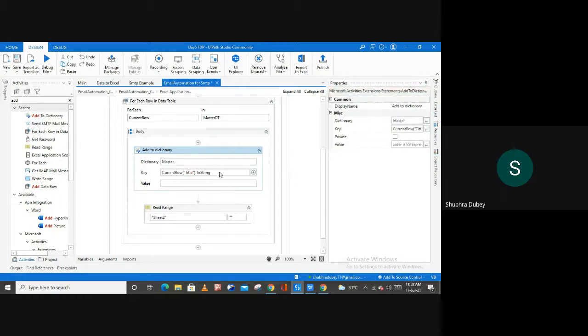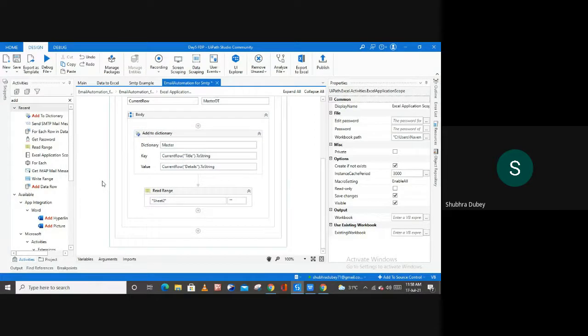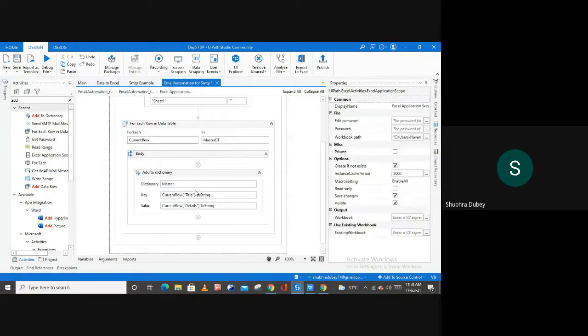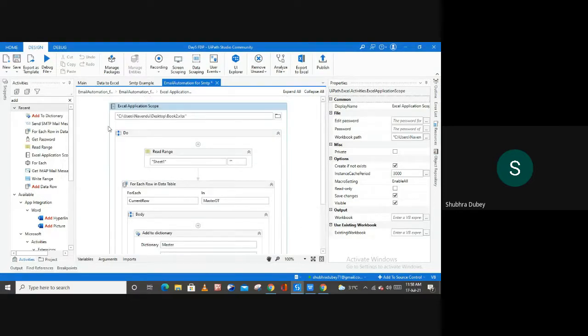And again now let me copy the same thing from here. Paste it over here. Instead of this title, what we want here is details. This is nothing but the name of your columns, right? And then we can delete this range from here. After deleting the activity, remove the variable also. Then now go back. Everything seems fine here.